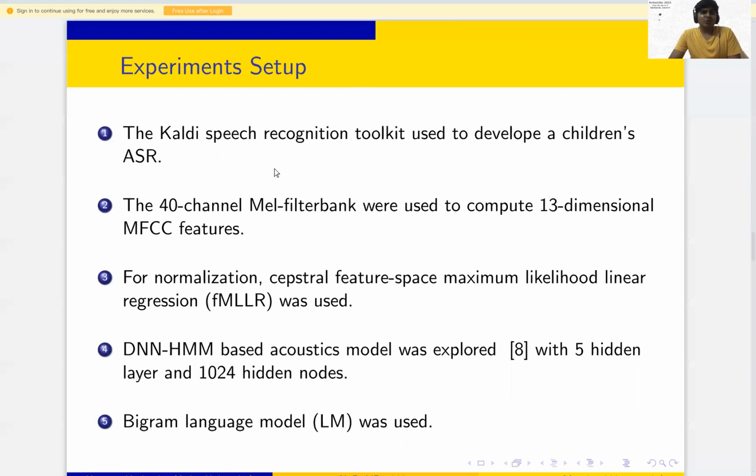Experimental setup. To build the ASR system, we have used the Kaldi speech recognition toolkit to develop the children's ASR, and a 40-channel Mel filter bank was used to compute the MFCC features. For normalizing the features, feature-space maximum likelihood linear regression was used. A DNN-HMM based acoustic model was explored with 5 hidden layers, and then a bigram language model was used.